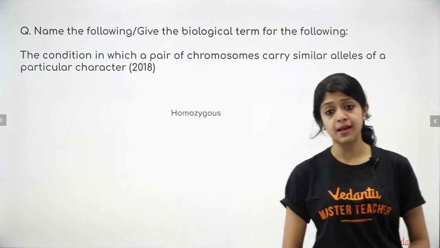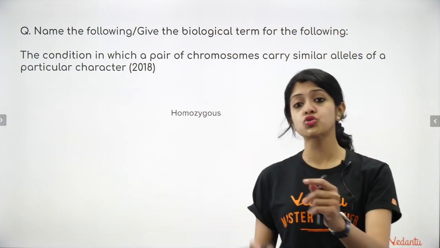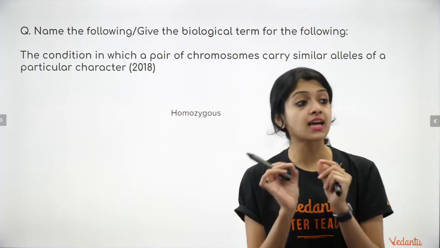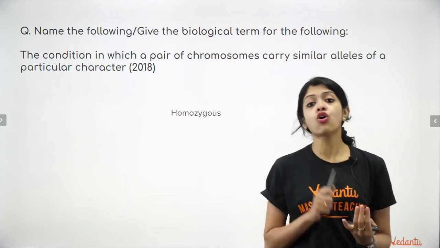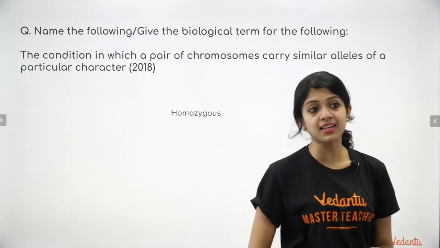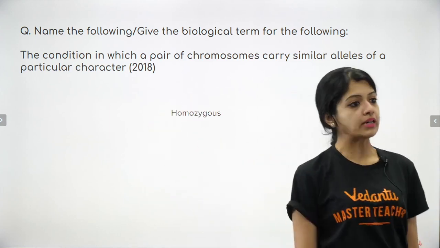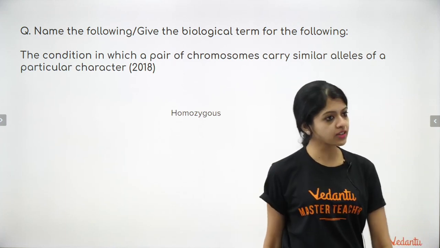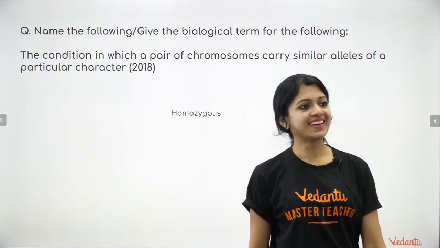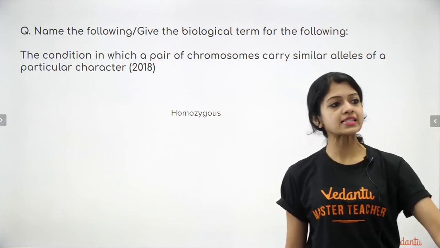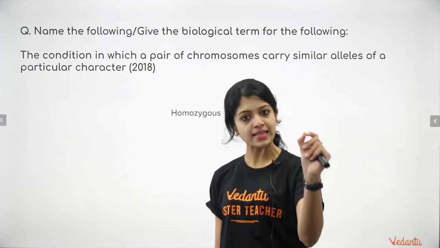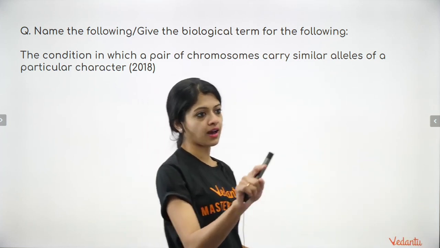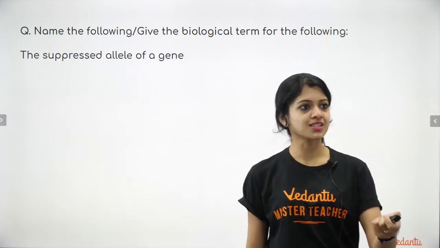Homologous is a term that we use to refer to chromosomes similar in shape and size, a pair of homologous chromosomes, but the genetic condition that we are talking about here is homozygous. Yes, Narendra, you said it first. If you make these kinds of spelling mistakes, Anandita, you will get 0 marks because it's a completely different term. If I was the examiner, I would certainly give you 0 marks for that.